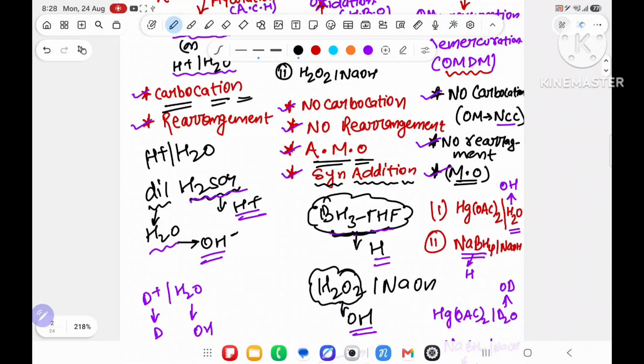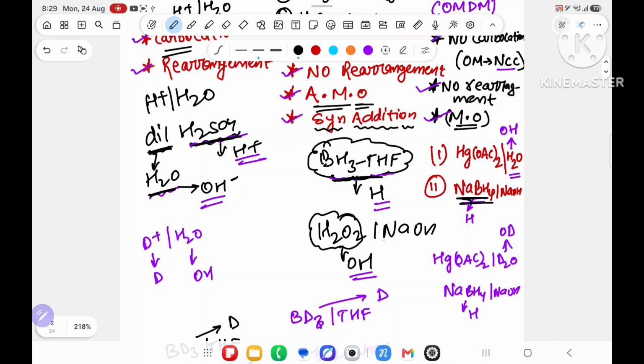BH3 is the source of H, NaBH4 is the source of H, and H2SO4 is the source of H. Here the source of OH is dilute, here the source is water, and here the source of OH is H2O2, here the source of OH is H2O. In place of H2O, if D2O is given, they will write OD like that.